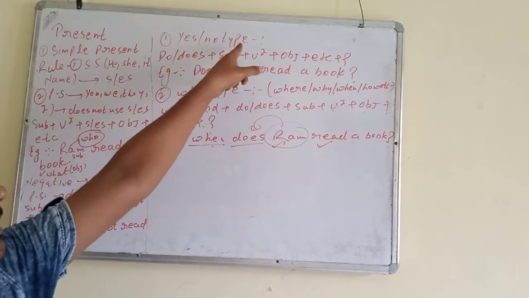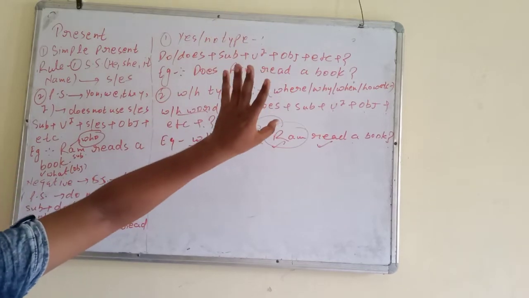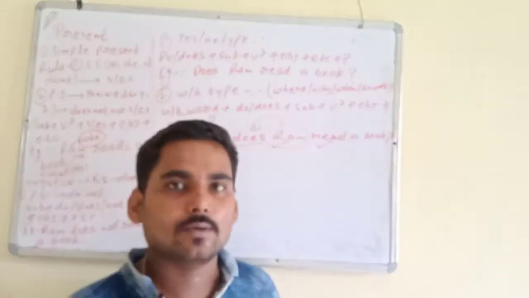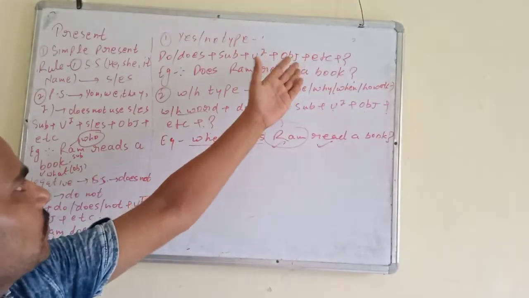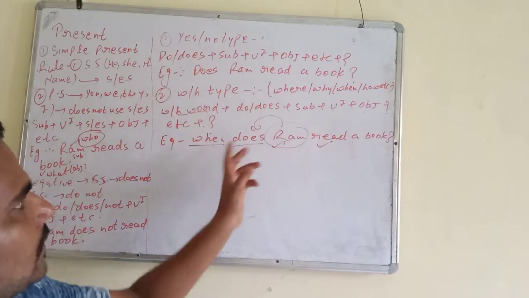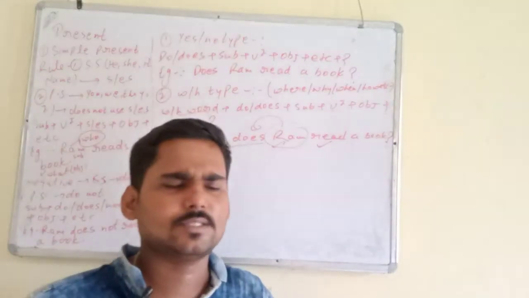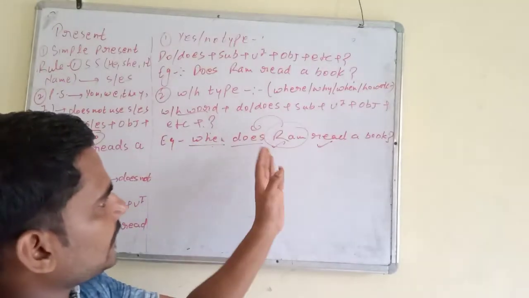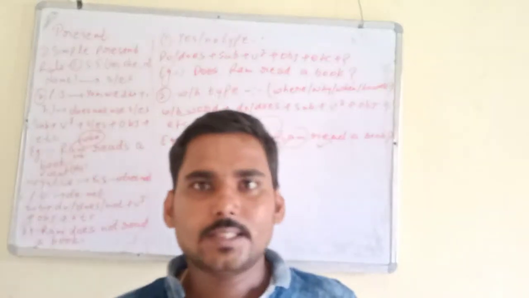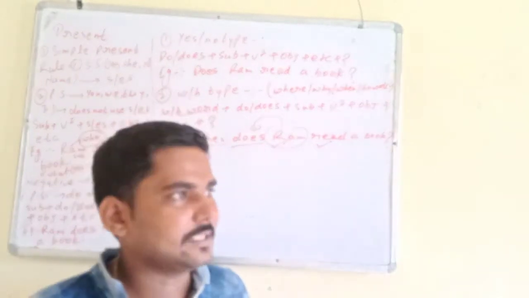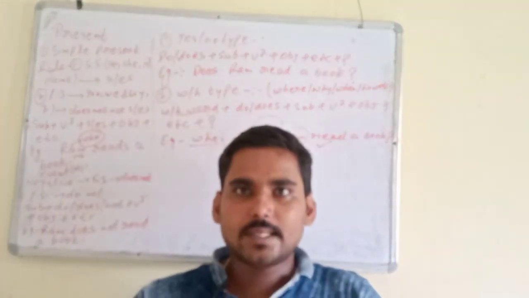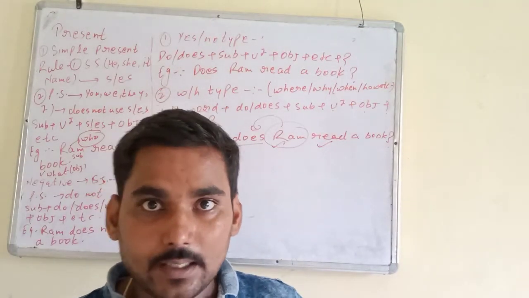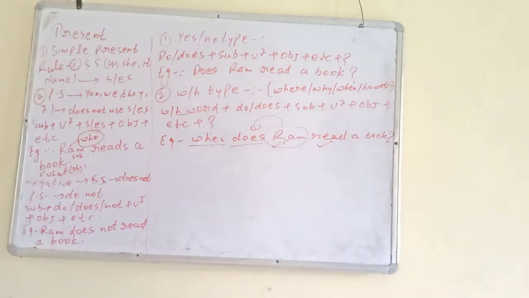Yes no type: a sentence that starts with a helping verb, or that can be replied to in yes or no, is known as a yes no type interrogative sentence. And the rule has been given to you. WH type starts with a WH word: where, why, when, how, whom, which, such types of words are known as WH words. Example is given to you: When does Ram read a book? So now this is the simple present tense. Now I will tell you only the rule and example of every tense. Okay, then listen carefully.